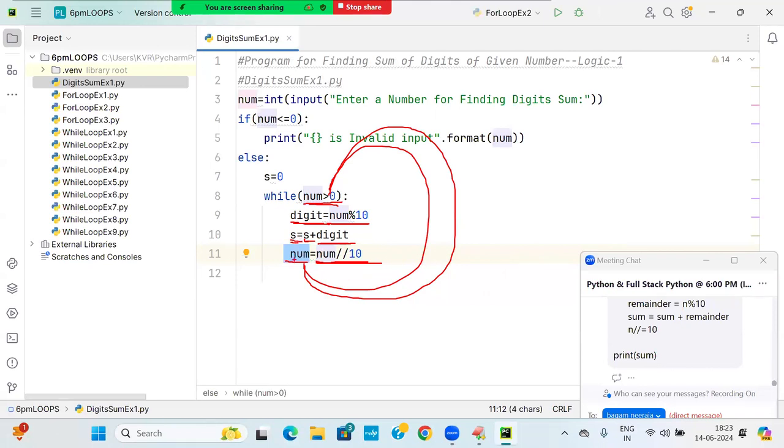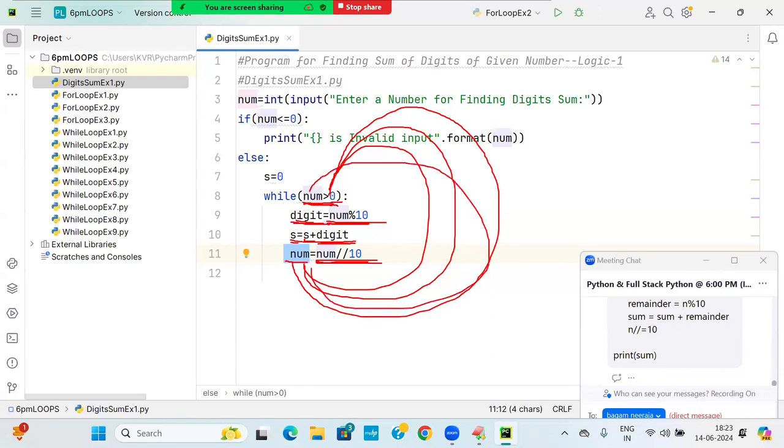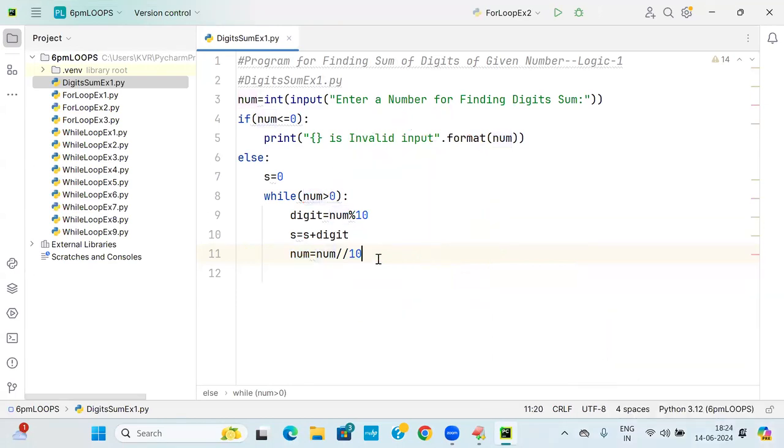45 slash 10. 4. Go back. 4 greater than 0. True. Percentage 10. 4. Already what? 20. 20 plus 4. 24. 4 slash 10. 0. 0 greater than 0. False. It is coming out of that.